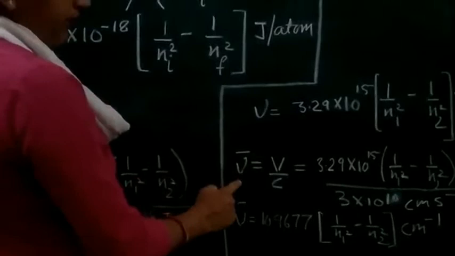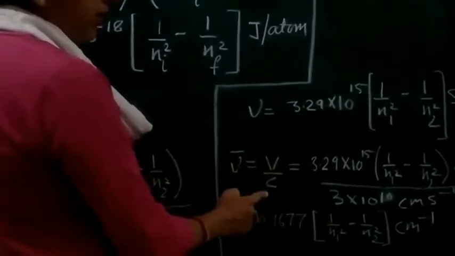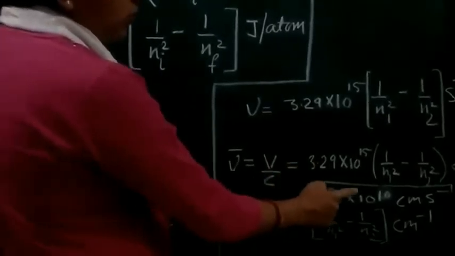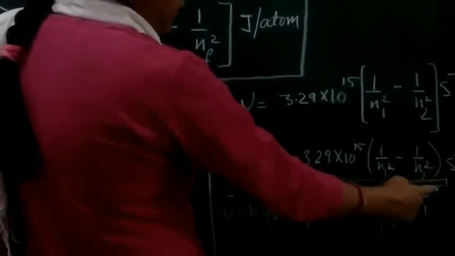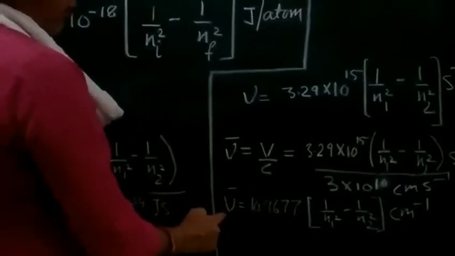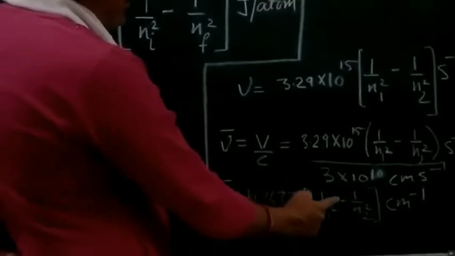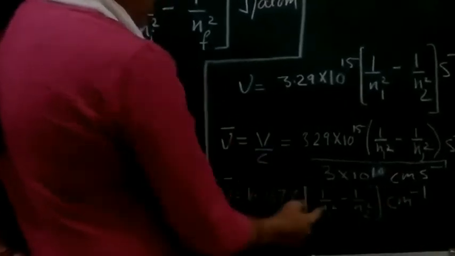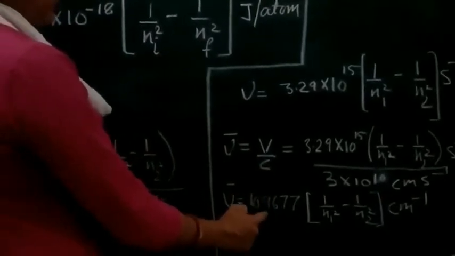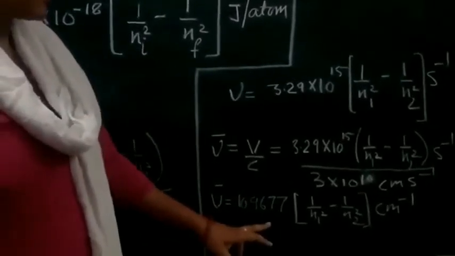Now the wave number is equal to frequency upon the speed of light. So we will put the value of the frequency here. The speed of light is 3 into 10 to the power 10 centimeter second inverse. After putting this value and solving, we will get wave number equals 109677 within bracket 1 upon n1 square minus 1 upon n2 square centimeter inverse. Now here you can see we are getting the same value as from the Rydberg equation, where 109677 is the Rydberg constant.